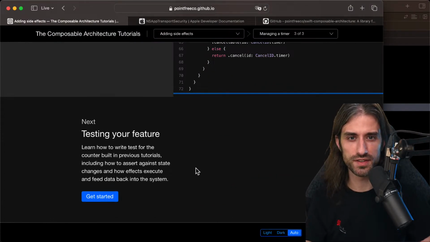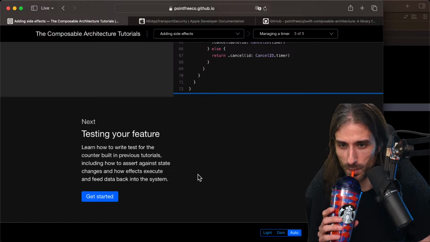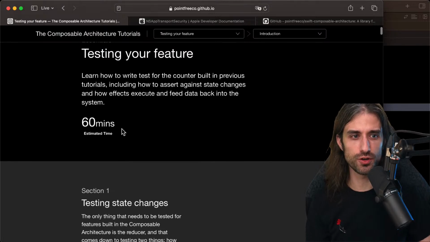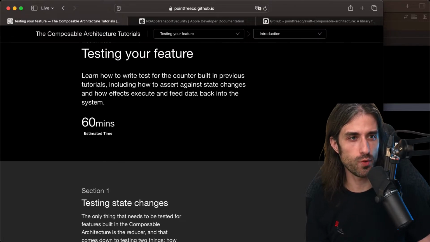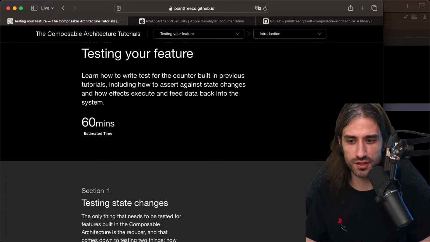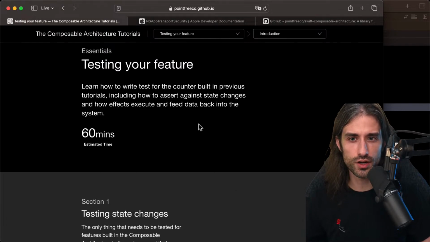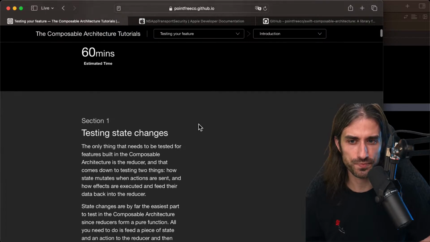I think we finished the second chapter, so now it's testing. From what I understand, one of the big advantages of TCA. So let's go into testing. This is the longer one. I think I'm going to be a little bit longer than I wanted, but I don't want to stop. It's interesting. It's going very well, and I see there is still a good amount of people watching, so let's keep going. So in this chapter, we're going to learn how to write tests for the counter built in the previous tutorial, including how to assert against state changes and how effects execute and feed data back into the system.